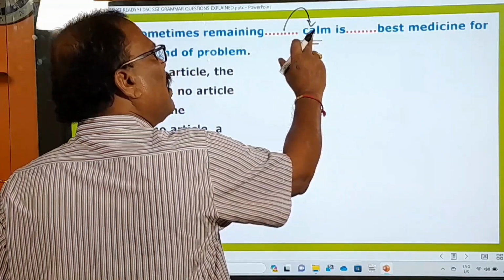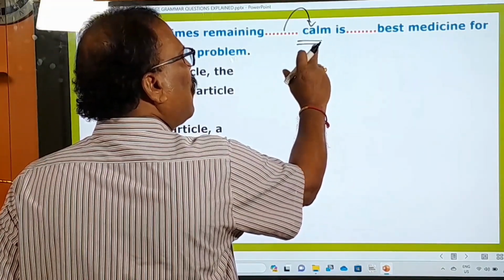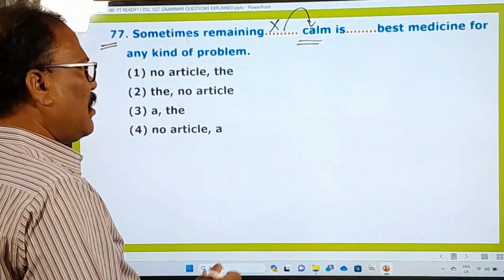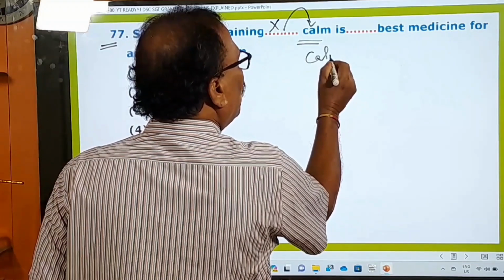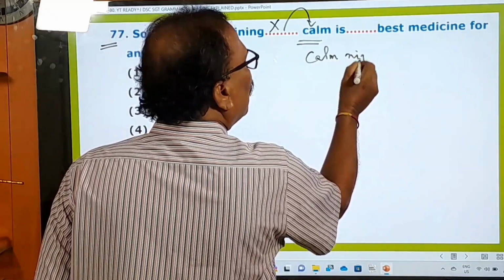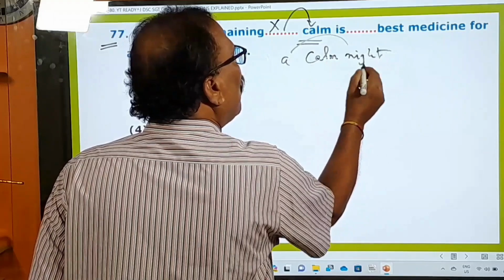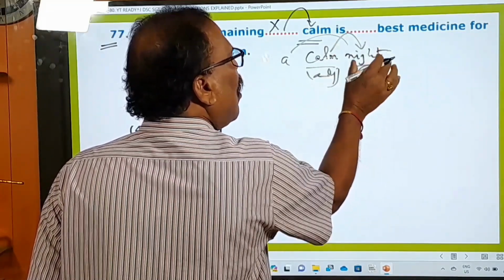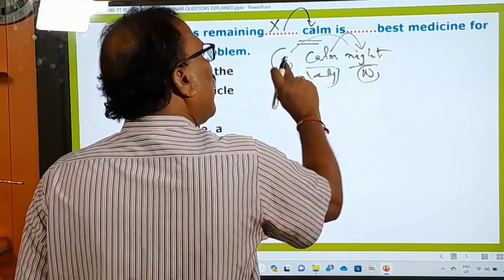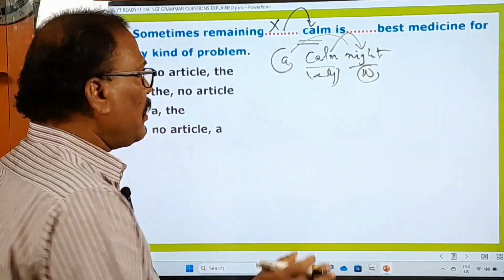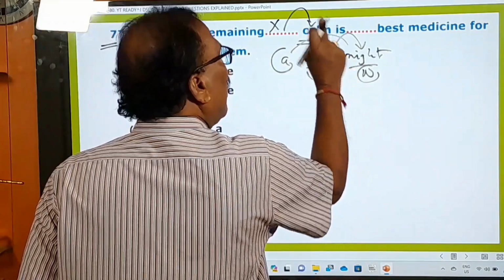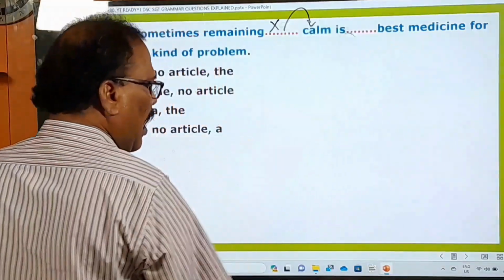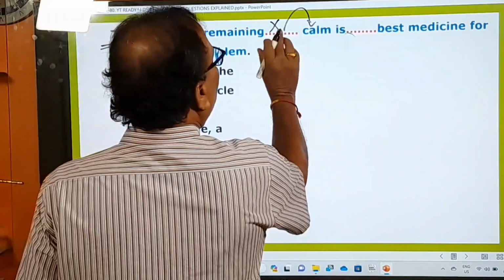Here this calm is an adjective, it is not followed by a noun, and therefore we should not use any article before the adjectives. Suppose this adjective is followed by a noun, for example, a calm night. Because the noun is here, it is an adjective describing this noun night, and therefore you can say a calm night. But there is no noun after this, and that's why as per the rule we should not use any article before the adjective. And that's why we don't use any article here.